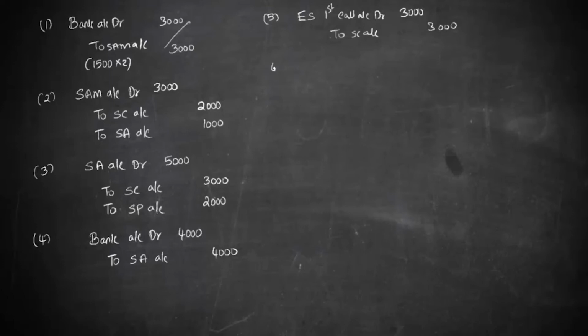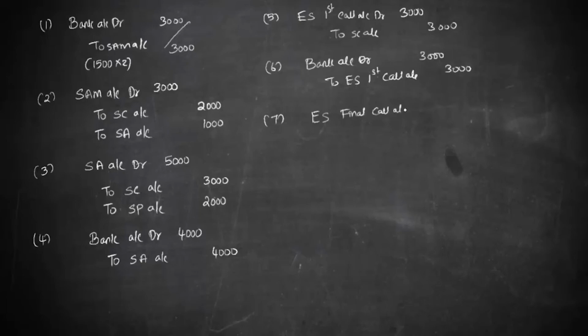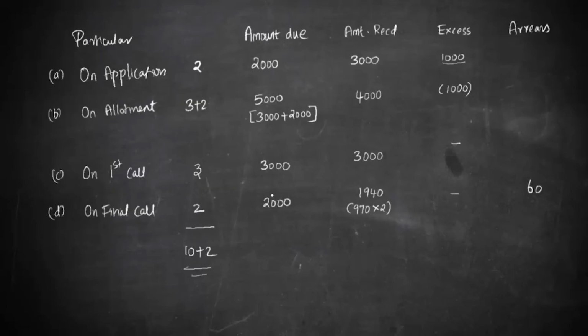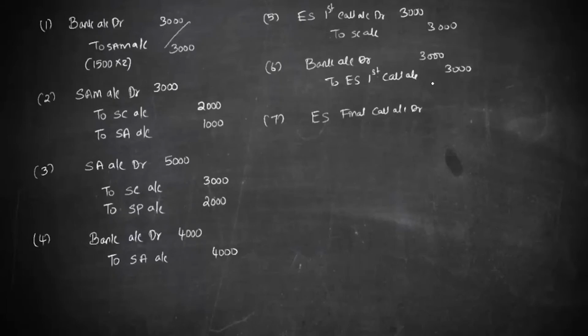Then for realization, bank account debit to equity share first call account, 3000. Here we don't have any issue, but when it comes to final call, let's pass the due entry first. Equity share final call account debit. The amount is same 3000, I believe. Yes, it's not 3000, it is rather 2000, to share capital account 2000.